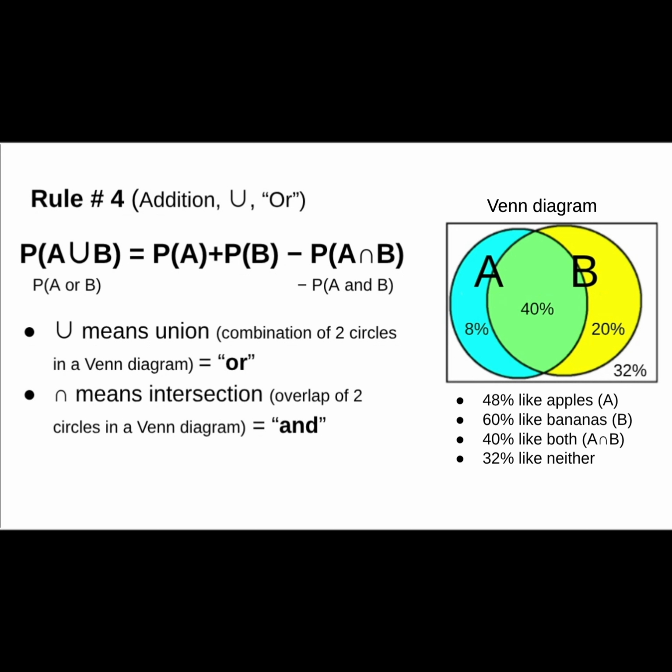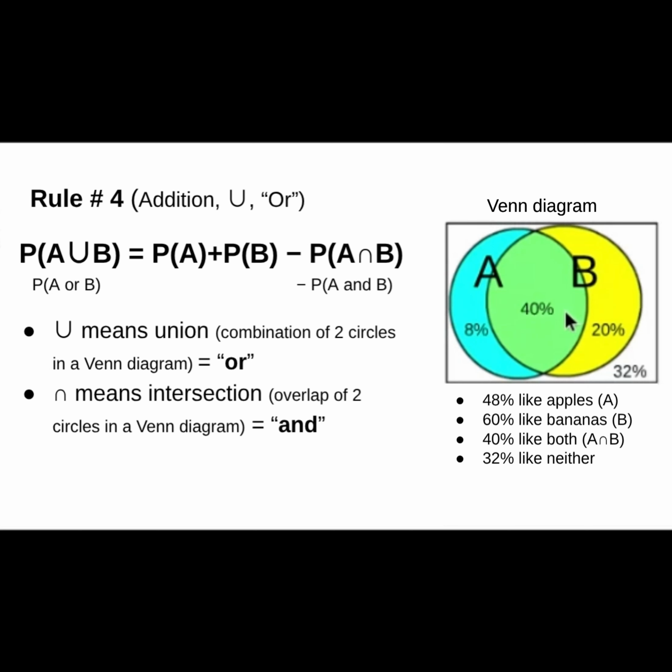You can think of these percentages as probabilities of what a randomly chosen person of this imaginary population will like, or you could think of these percentages as actual proportions of the people in this population. They both mean the same thing because probability is equal to proportion. So what percent of people like apples or bananas? If you have this Venn diagram, you can get the answer by simply adding up these three values. 8% who like only apples, 40% who like both, 20% who like only bananas, equals 68%.